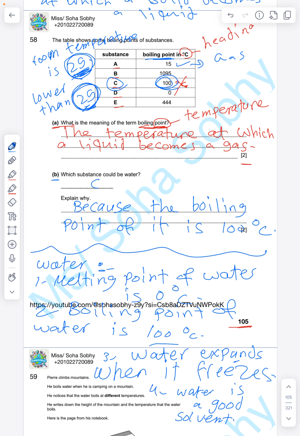Also, this substance here will be gas at 25 because its boiling point is 0. At 0 it turns into gas. If I give it 25, or at 25, it will be gas. Got it? So when I have different substances and it asks which substance will be liquid or gas, I look at the melting and boiling points. The temperature I have must be higher than the boiling point to be a gas. Okay? And if I want the substance to be solid, the melting point must be higher than the temperature I have.